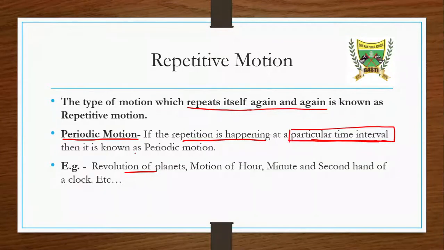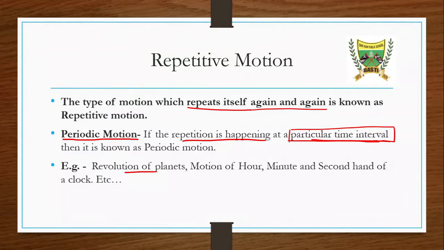We have seen that after completing 1 year, the planet comes to the same position. If we consider Earth, then according to Earth's time, it takes 1 year to complete one revolution around the sun.